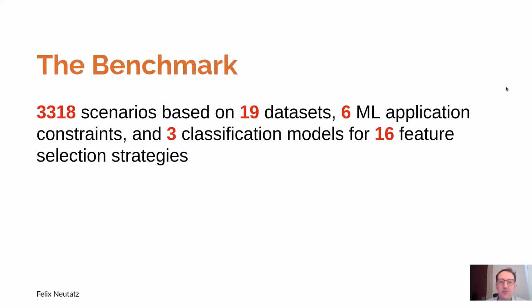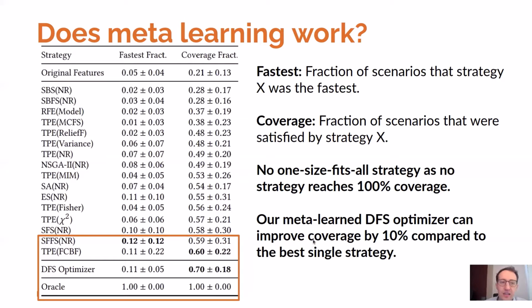To evaluate our DFS optimizer, we designed a benchmark of more than 3,000 scenarios based on 19 datasets, 6 ML application constraints, 3 classification models, and 16 feature selection strategies. And here are the results of the benchmarks. So first, we see that none of the strategies is always the fastest. And secondly, we see that none of the strategies can satisfy all the scenarios. Further, we see that indeed our DFS optimizer can achieve 10% higher coverage than the single best strategy. However, this is still a large gap to the theoretic optimum, so there's still a large potential for future research.